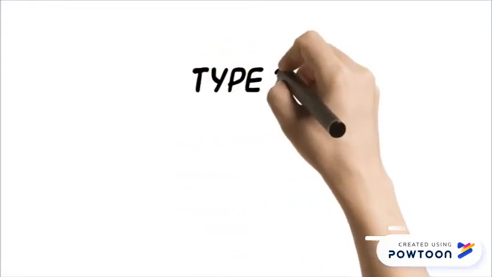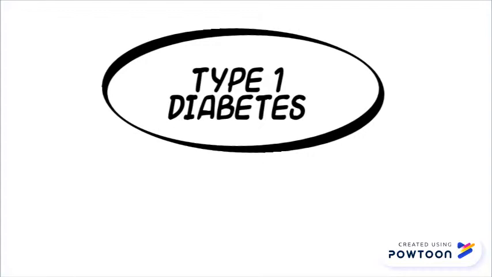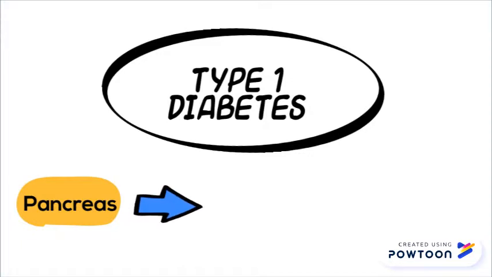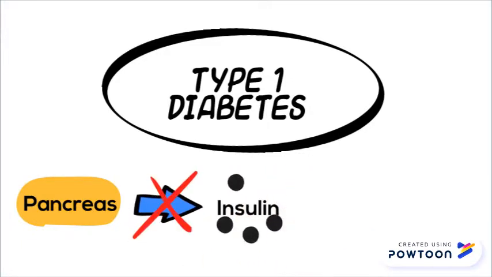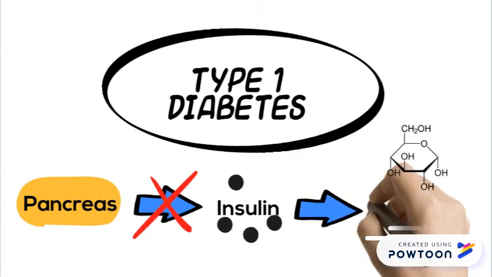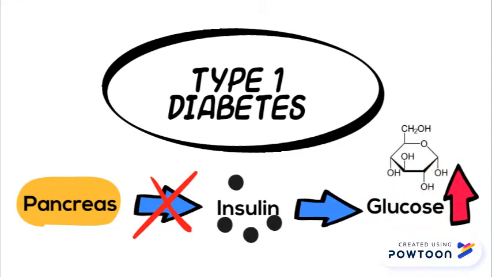Another example of a multifactorial disease is type 1 diabetes. Type 1 diabetes occurs when an individual's pancreas does not produce any insulin due to malfunctioned islet cells. Insulin is a hormone that helps regulate glucose levels in blood. Without insulin, sugar keeps circulating in blood without being taken up and metabolized for energy.